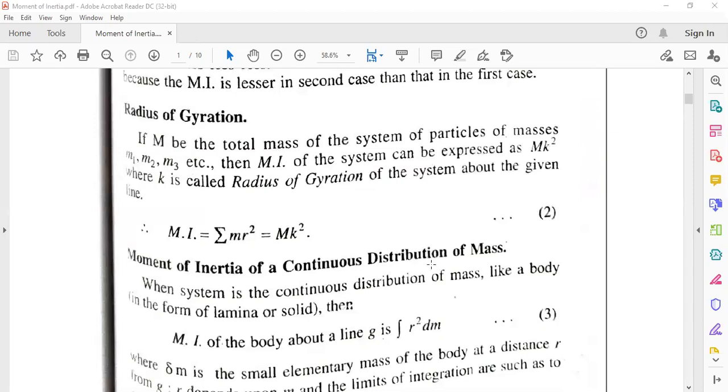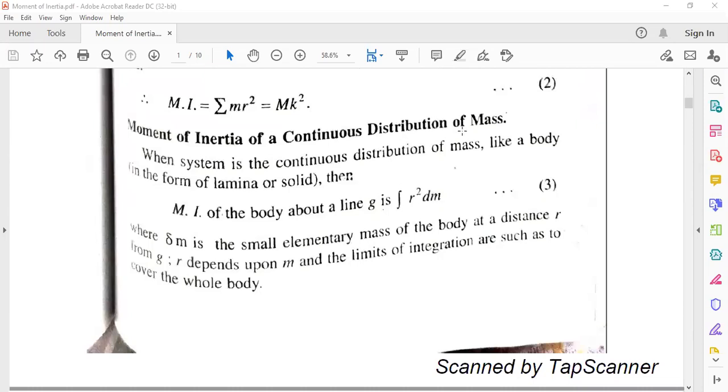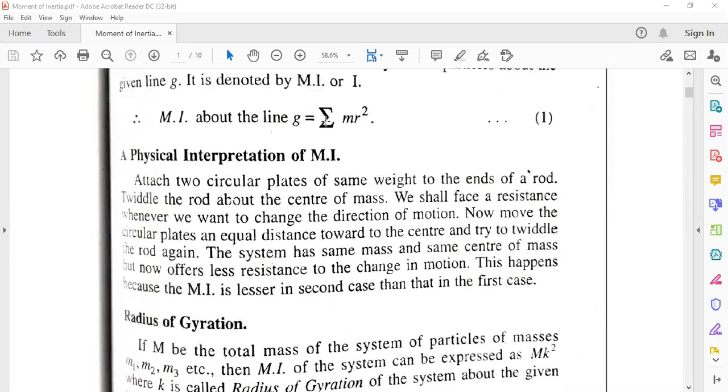Now we are going for the moment of inertia of a continuous distribution of mass. When the system is a continuous distribution of mass, like a body in the form of a lamina or solid, then the moment of inertia of the body about the line G is the integration of r square dm. When it is a discrete distribution, we take the moment of inertia as a summation.